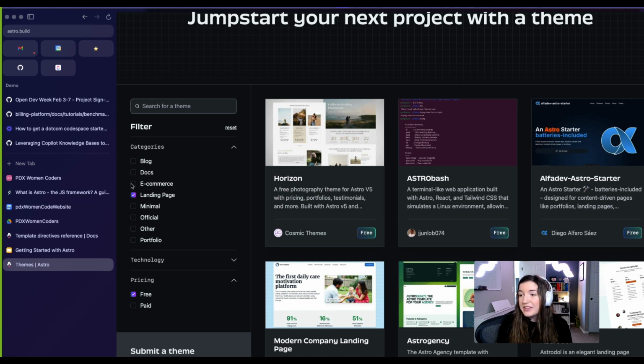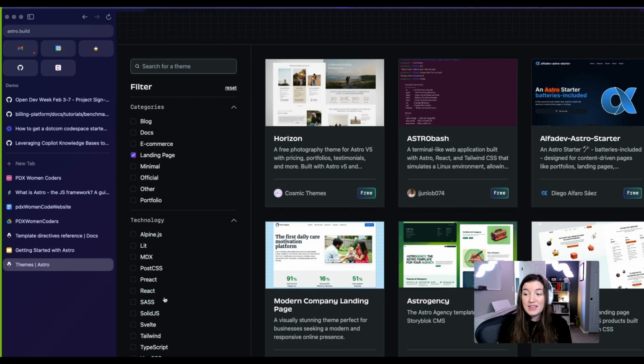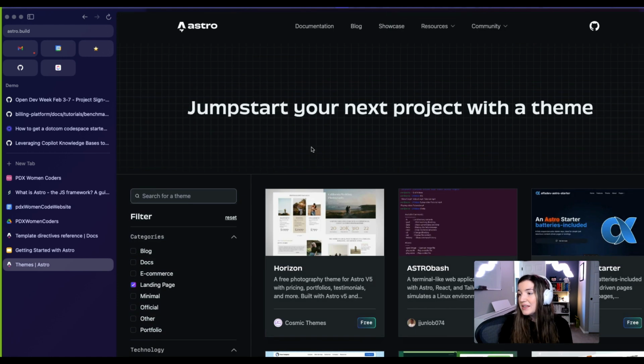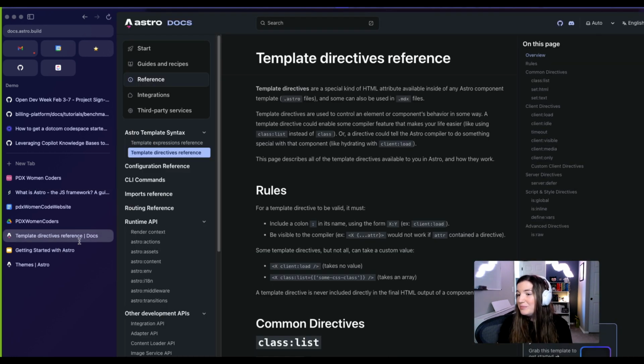But you can check out that they have a bunch of other ones here if you have a specific use case, if you're doing an e-commerce app or a portfolio website or something like that, then there's tons of different categories, free, paid versions. If you have a specific thing that you're looking for in terms of TypeScript or React support, Tailwind, it's all available. Super cool that they provide this so that folks that are really good at the design part can do that part for you.